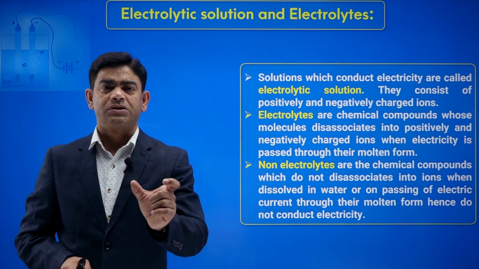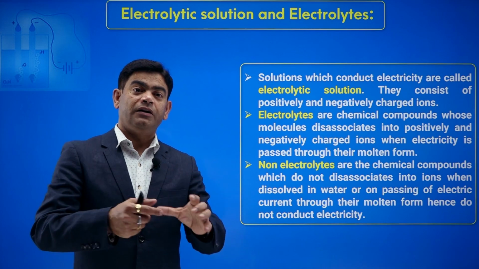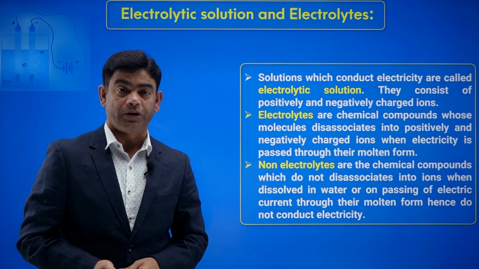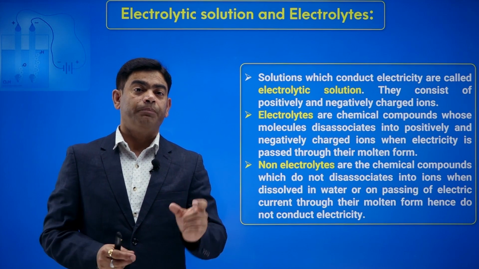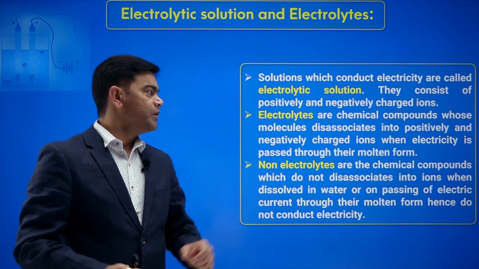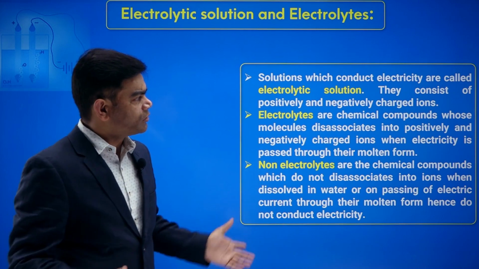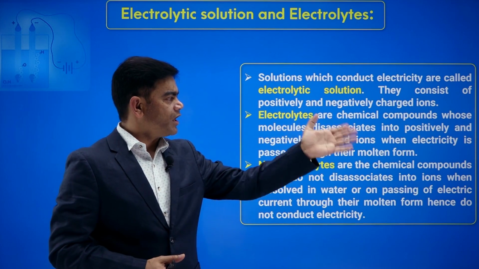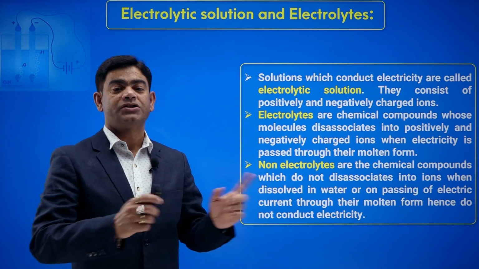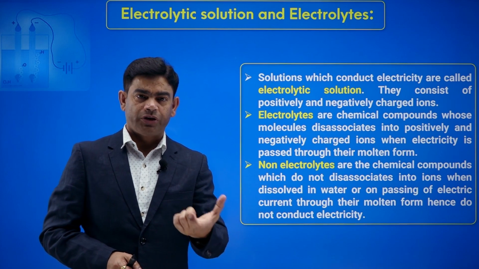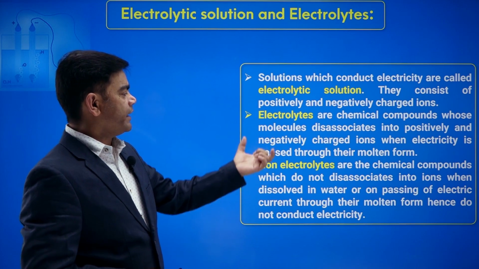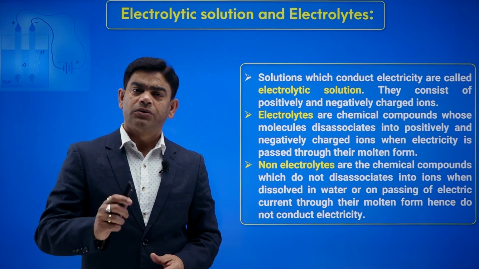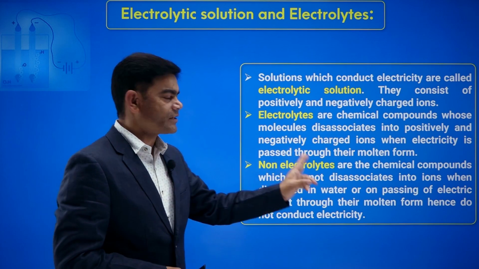They are chemical compounds that conduct electricity when dissolved in water, or when they are in molten form and electricity is passed through them. They break up and bring positive charge and negative charge. So electrolytes are chemical compounds whose molecules dissociate into positively and negatively charged ions when electricity is passed through them, or through the molten form. And those compounds from which we don't get positive and negative charges are called non-electrolytes.